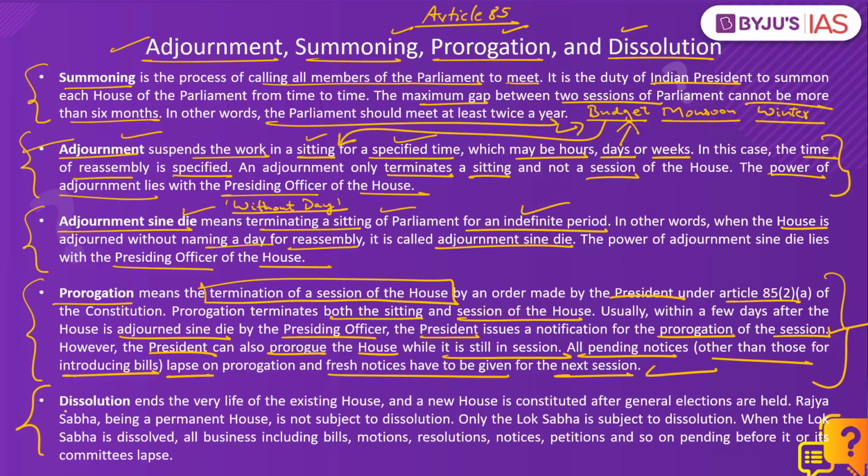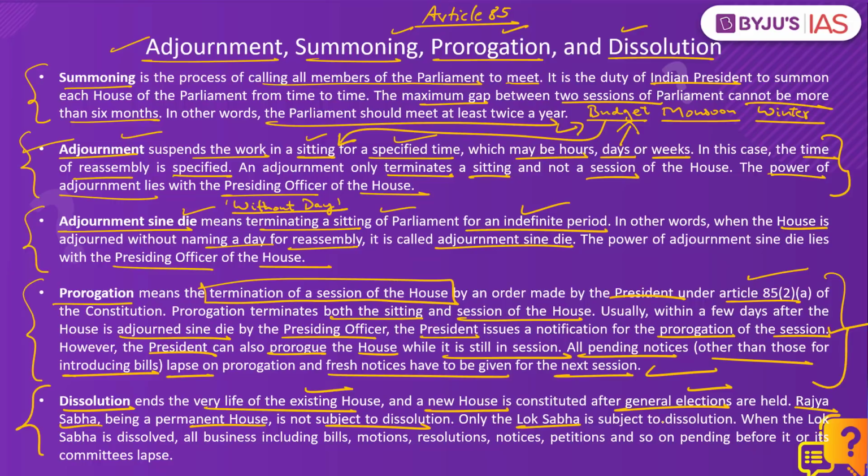Then finally, we have dissolution, again covered under Article 85. Dissolution ends the very life of the existing house, and a new house has to be constituted after the general elections. So Rajya Sabha, being a permanent body, cannot be subjected to any dissolution.